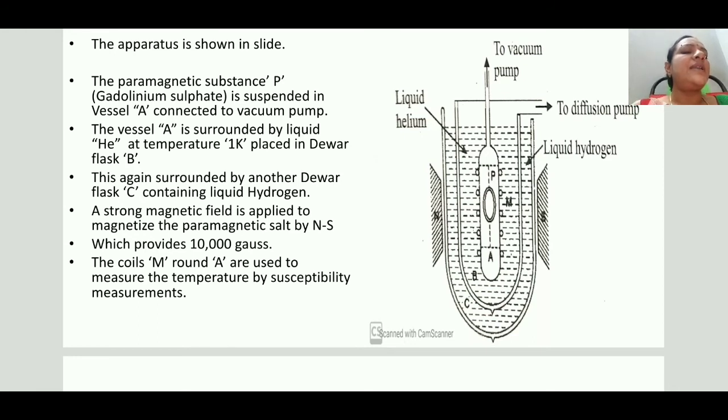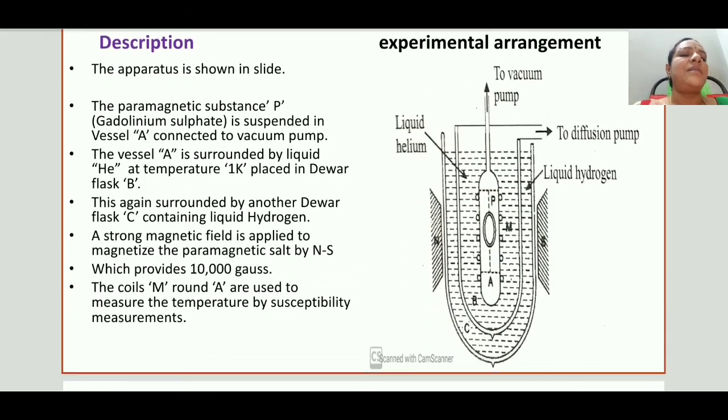This vessel is surrounded by a Dewar flask containing liquid helium, and this Dewar flask is surrounded by another flask containing liquid hydrogen. After that, strong magnets are there to apply a strong magnetic field of 10,000 Gauss. Next, these coils you are observing, some circular shaped coils, are used to measure the temperature in terms of susceptibility.